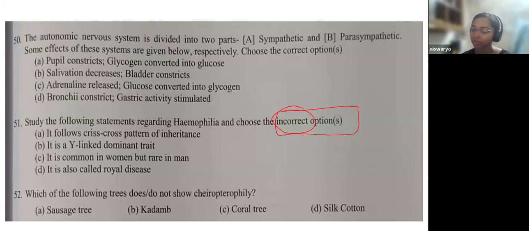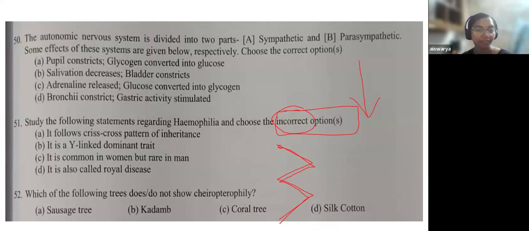Okay, so the first option is: it follows a crisscross pattern of inheritance. You know, a crisscross pattern is like this, from one generation to the next. This type of pattern is crisscross inheritance, not direct transfer, but a crisscross transfer. The second one is Y-linked dominant trait. Y-linked, it is associated with the Y chromosome, and also it's a dominant trait.